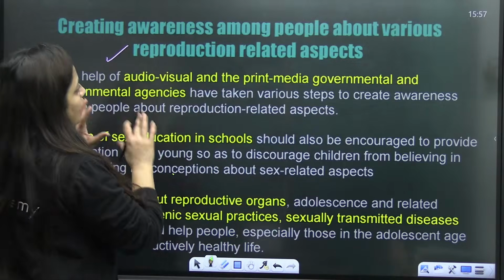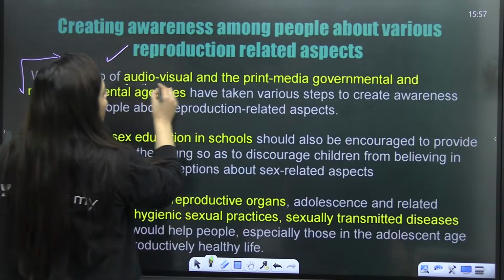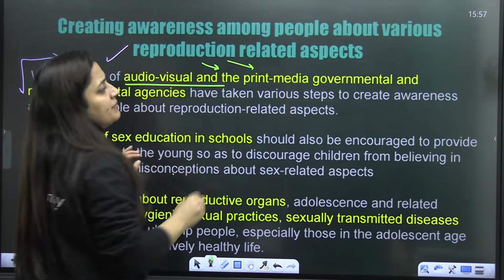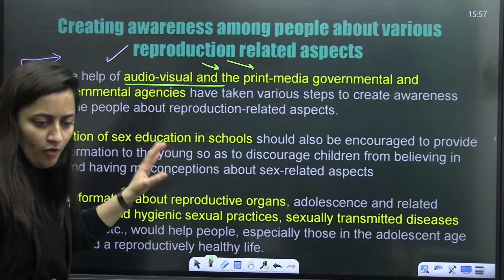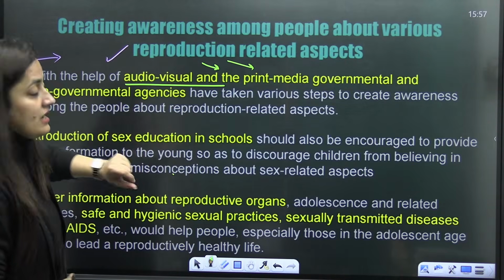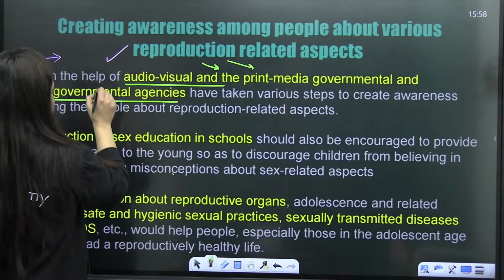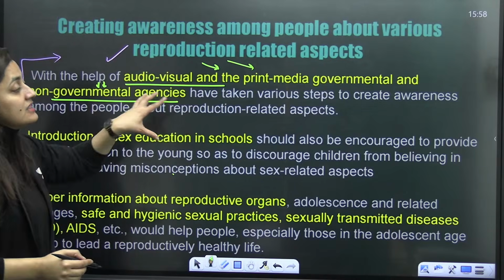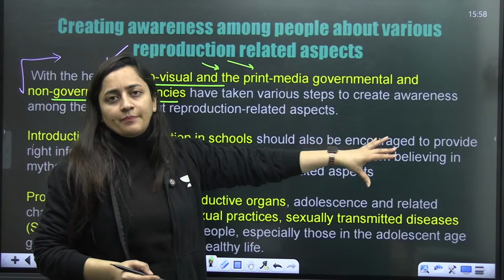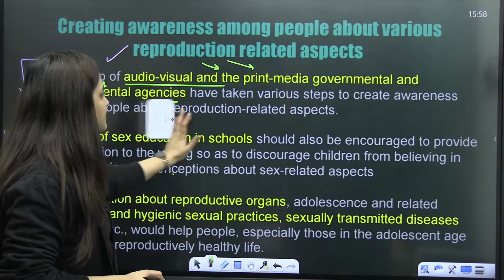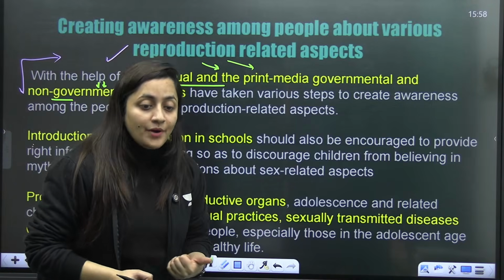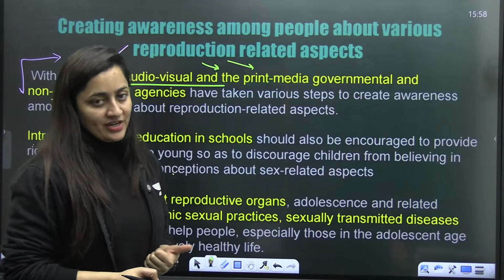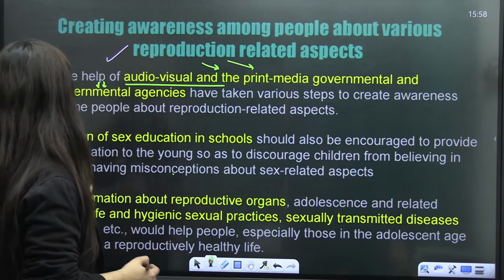So when it comes to awareness, with the help of audio visuals and the print media, governmental and non-governmental agencies have taken various steps to create awareness among the people about the reproduction related aspects.